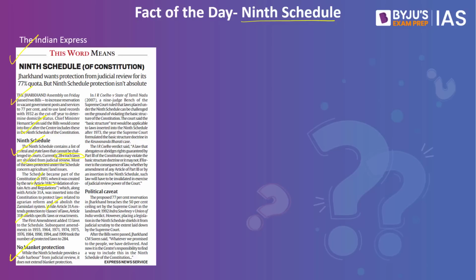As per the judgment of the Supreme Court in the IR Coelho vs. State of Tamil Nadu case of 2007, laws placed under the ninth schedule can be challenged on the ground of violating the basic structure of the Constitution. Please note, the basic structure test would be applicable to laws inserted into the ninth schedule after 1973. Now, why this cutoff here? Because the doctrine of basic structure came up only in the Kesavananda Bharati case of 1970s.